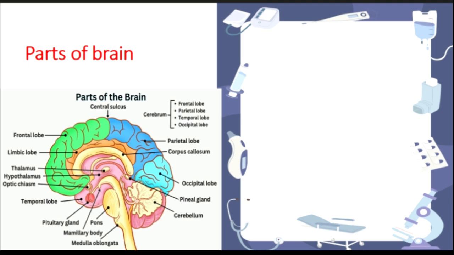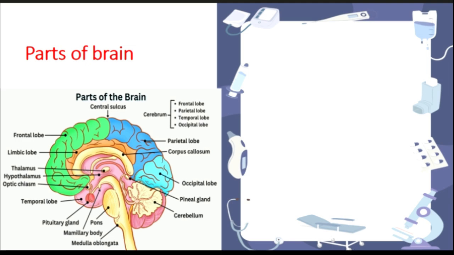So next we can see about the parts of the brain. What are the parts of the brain? This is an important question, just mark it out. If you have taken the notes from the earlier video, you click the icon, then you can see the notes for this chapter. If you have got those notes, just mark this as important, because there are more than 10 university questions, or in any university, they are repeatedly asking this because it helps in your hospital duty times. So just learn this very carefully.